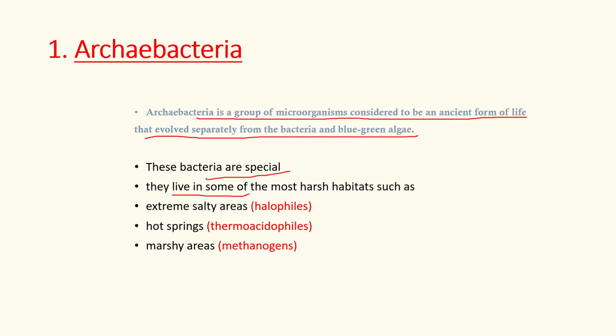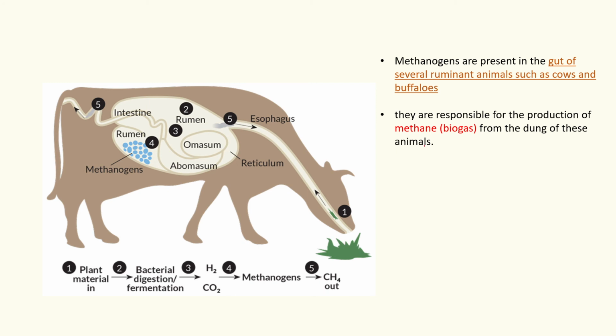They live in some of the most harsh habitats, such as extremely salty areas, called halophiles, hot springs, called thermoacidophiles, and marshy areas, called methanogens. So what are methanogens?